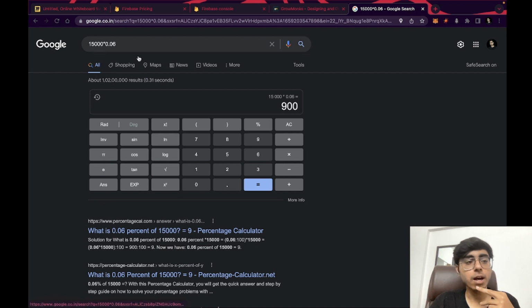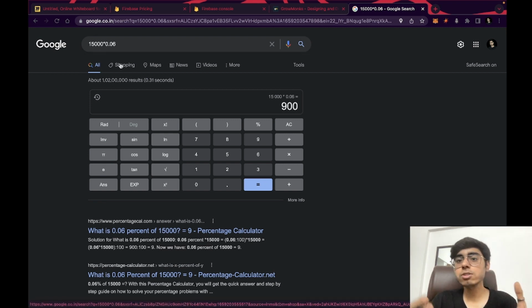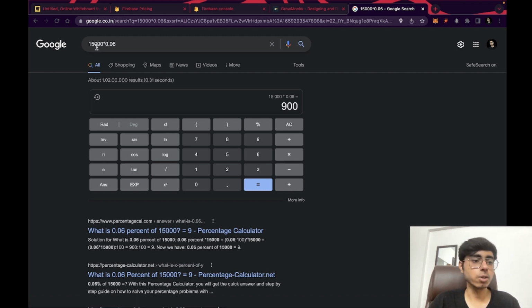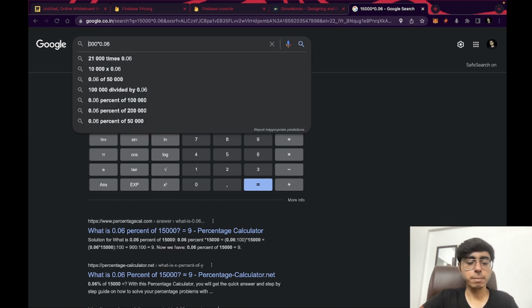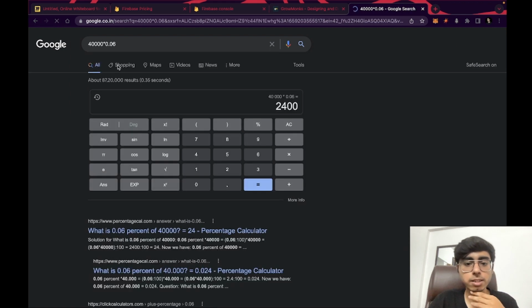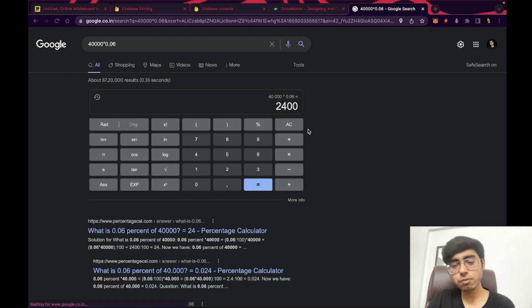But let's say in 1 month, because you can't stop your users from downloading and registering on your application, right? You just can't stop them. So let's say your users are increasing, and in 1 month you have got 50,000 new registrations, then extra will be 40,000, because after 10,000 you have to pay. So this number becomes 40,000 into 0.06, $2,400. This can be less for you, this can be big for you depending on your condition.